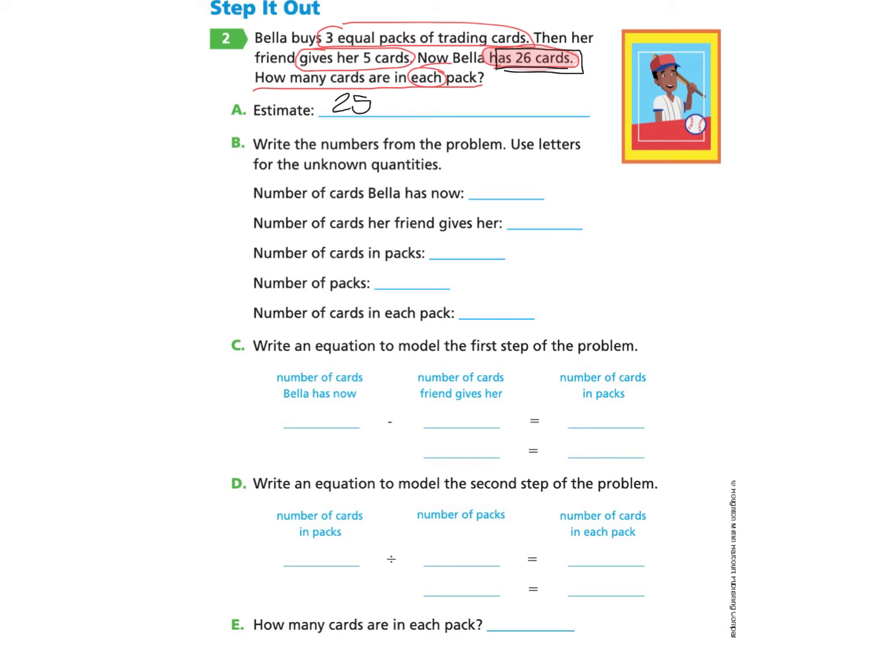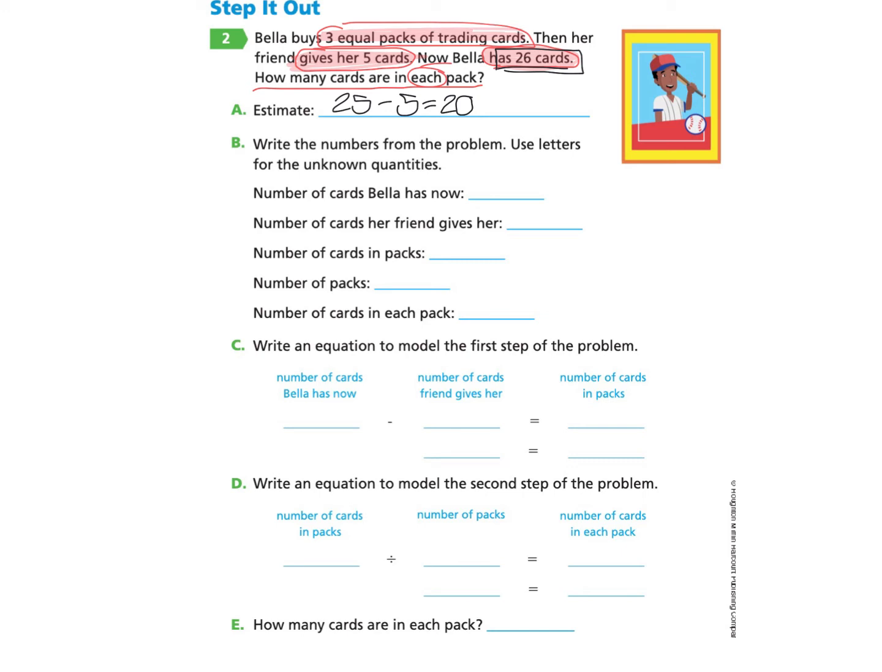So before she arrived at the end, her friend had given her 5 cards. So I'm going to take away 5. And again, I'm going to keep that as a 5 because it's compatible, or a friendly number. And when I do that, I find that 20 is my answer. So that means she had about 20 cards when she bought the 3 equal packs of trading cards.